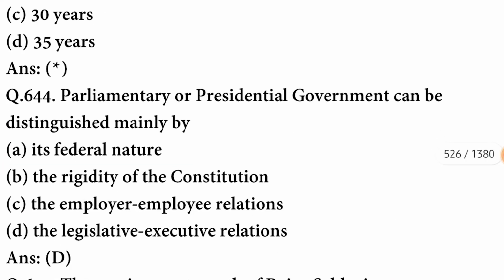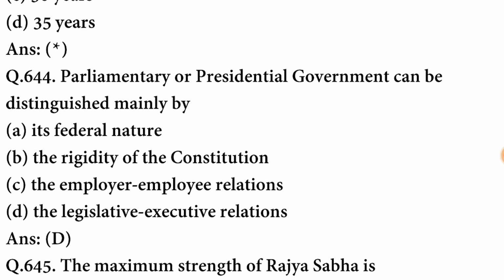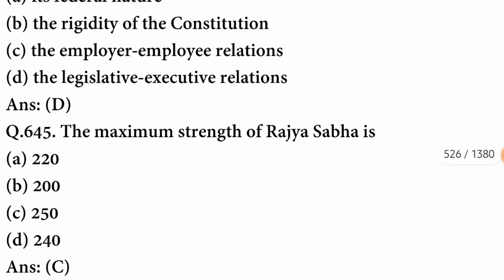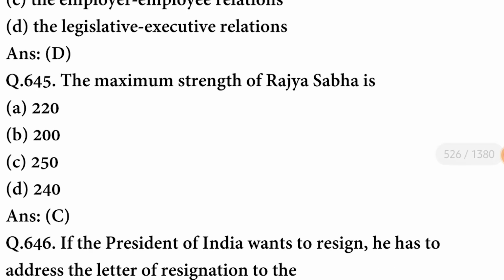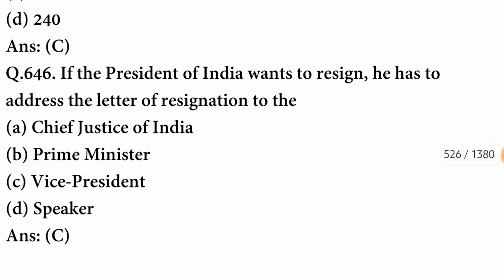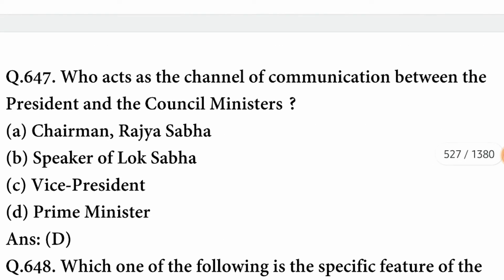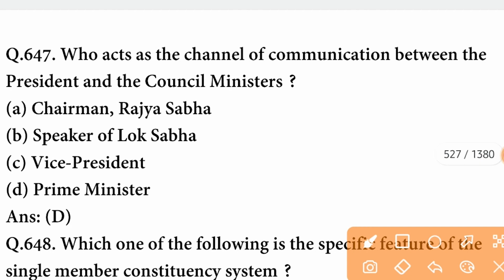C option is correct. Next question. Parliamentary or presidential government can be distinguished mainly by the legislative-executive relations. The maximum strength of Rajya Sabha is 250. If the President of India wants to resign, he has to address the letter of resignation to the Vice President, who acts as the channel of communication between the President and the Council of Ministers. The channel is Prime Minister.